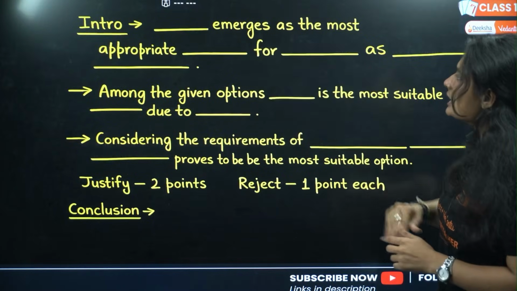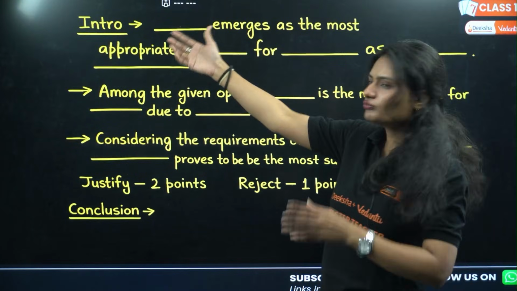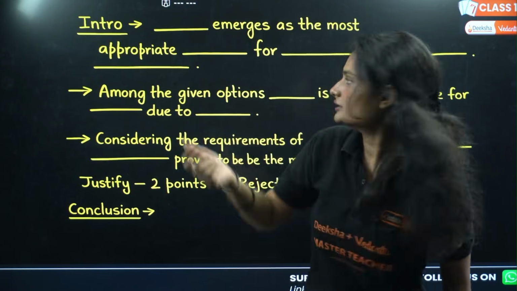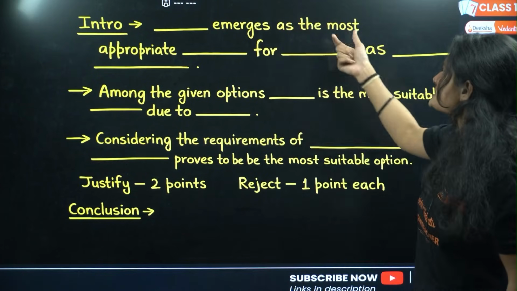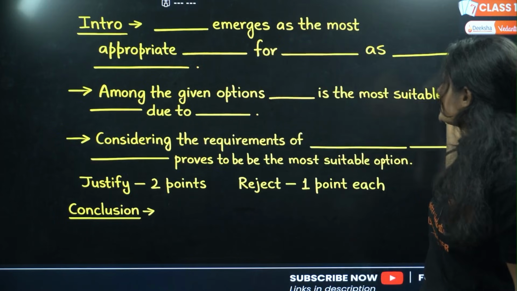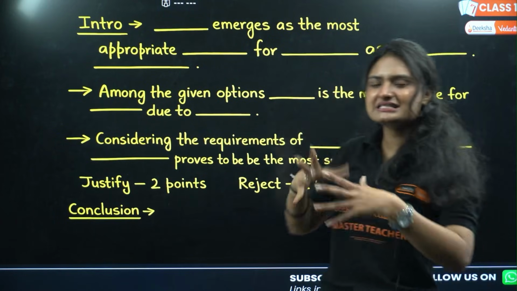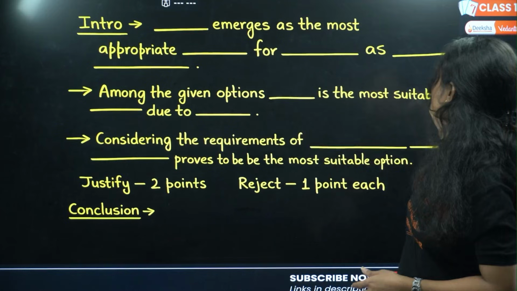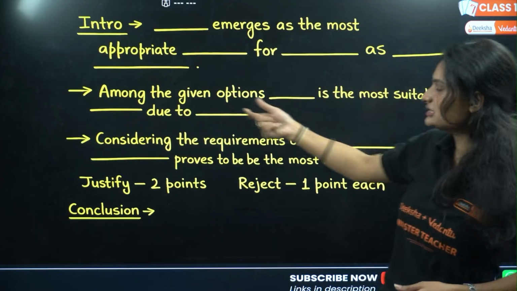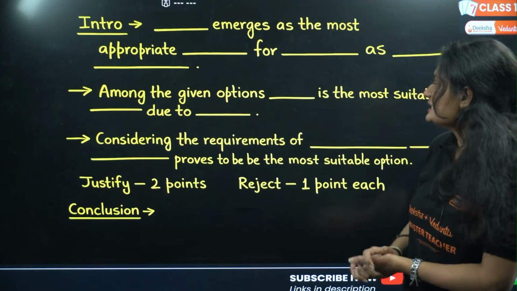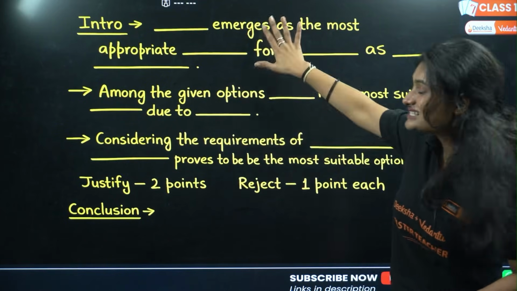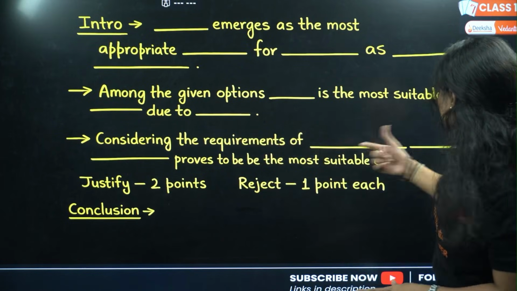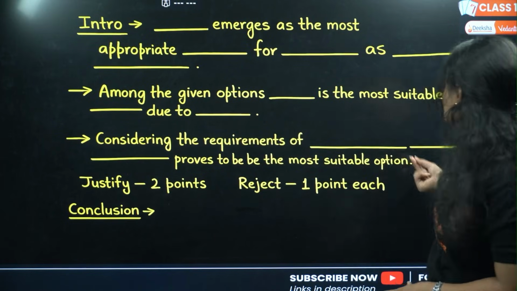So you start with the intro. Firstly, you just tell which you think is best suited. Just tell that: dash emerges as the most appropriate partner for the art project. Then after that, among the given options, this is the most suitable for this, due to the reason you give. Either one of these you can write. These 3 are your options. Considering the requirements of the project, he or she proves to be the most suitable option.